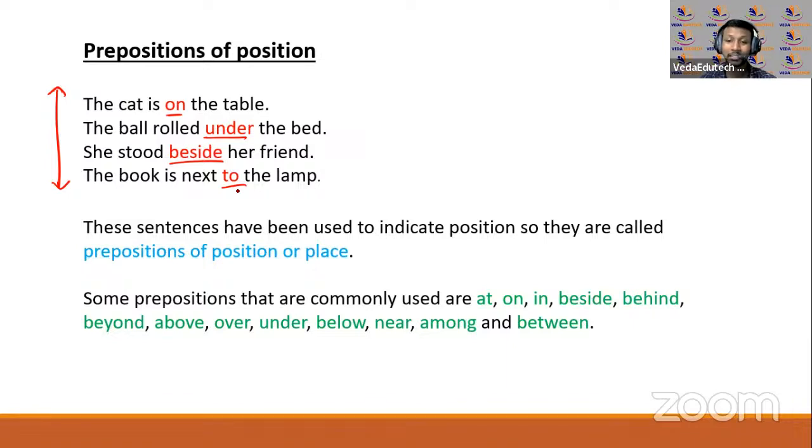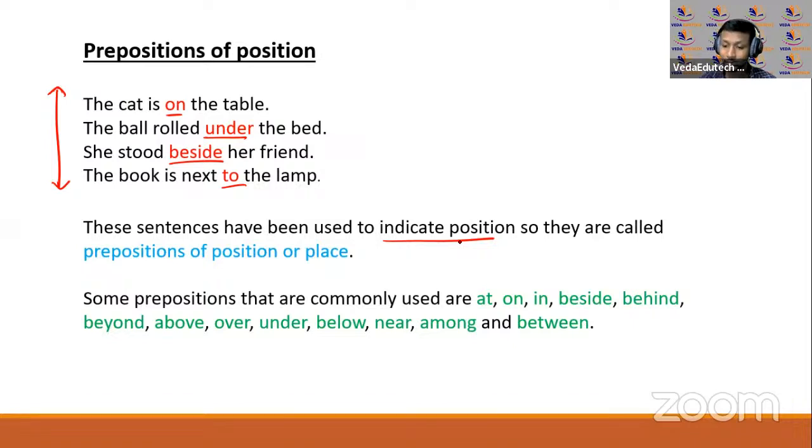Okay, these were the same sentences, I think हमने पहले starting में भी बात की थी regarding them. Now, all these words are telling about the position. जगह के बारे में बात करें. They are telling about the position. That's why these are called prepositions of position or place. Now, prepositions here can be of different words. बहुत सारे words हैं यहाँ पे. At, on, in, behind, beside, beyond, above, over, under, below, near, among, between.